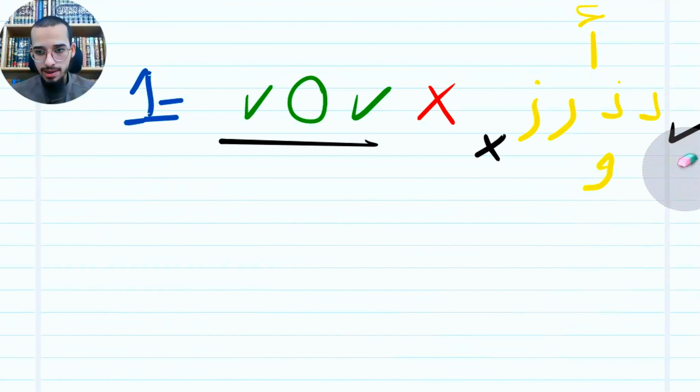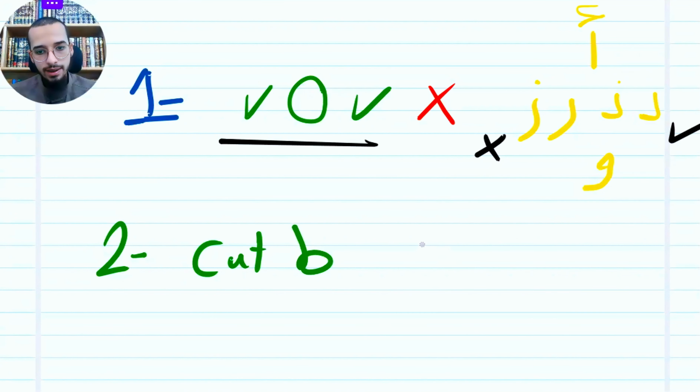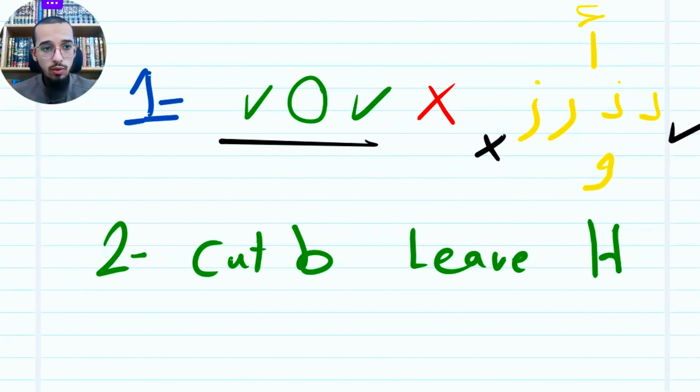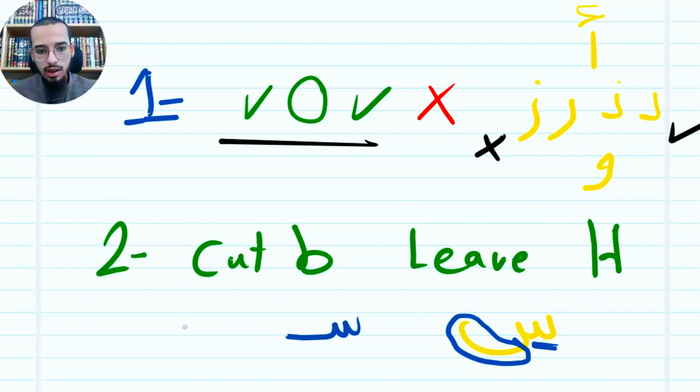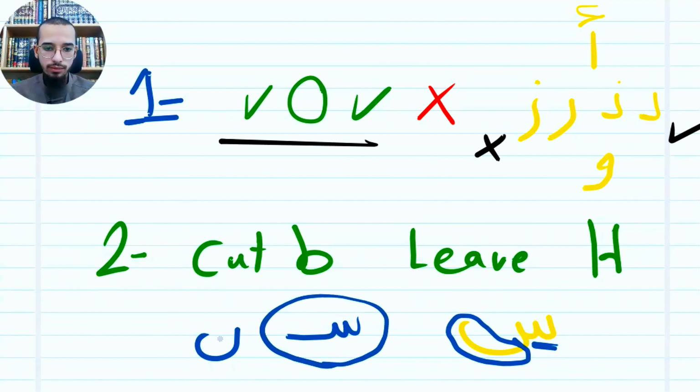Second rule is cut body, leave head. What is the meaning of this? If you have any letter, cut the body and leave the head to link it. For example, seen. I'm gonna cut the body, body like this, and leave the head, head like that. So I need just this part. Lam, for example, I need just this part. This part, I don't need it, okay?